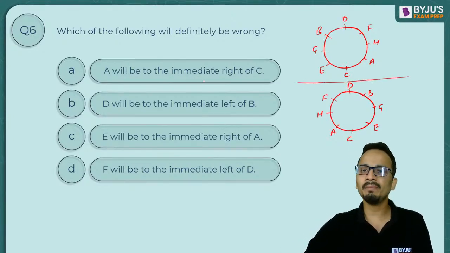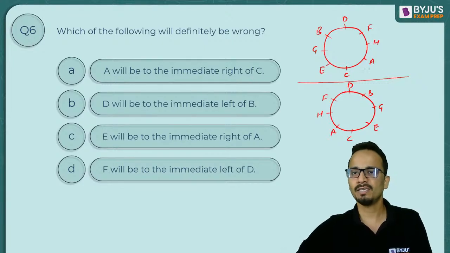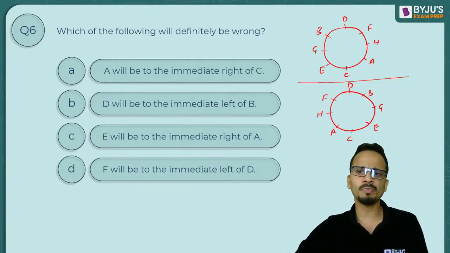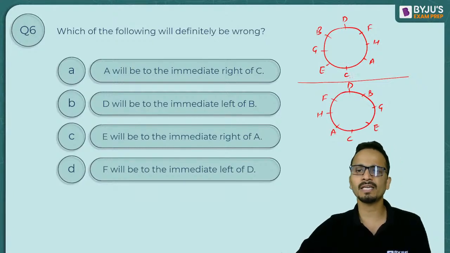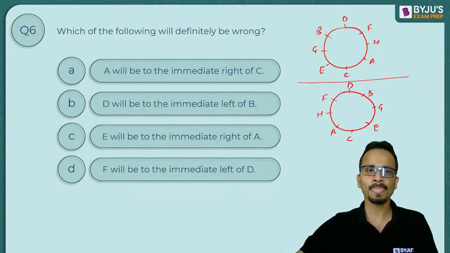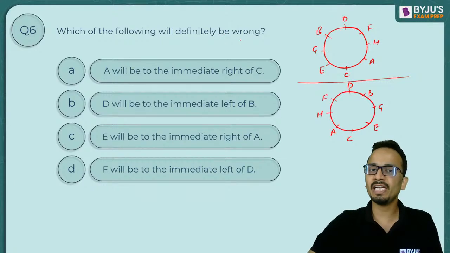A will be on the immediate right of C. A and C are adjacent. In one of the arrangements, A will be on the left of C. In the other arrangement, A will be on the right of C. We have to find out which of the following will definitely be wrong.